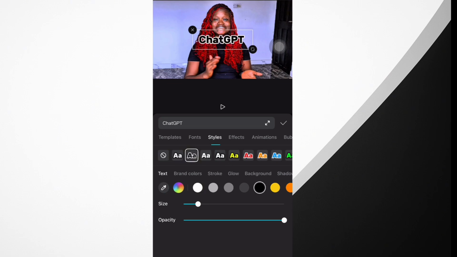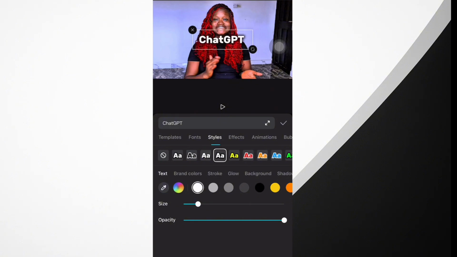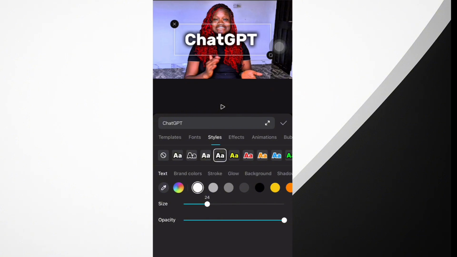So we have different types of styles that are available. You can choose from these options, the ones you prefer. We have the black, we have the arches, we have the white background, we have different backgrounds. So I'll go with this very one and click on it. Then the sizes, you can choose to increase or decrease the size. In fact, everything is available. Anything that you really want is available. So I'll choose that preferred size.